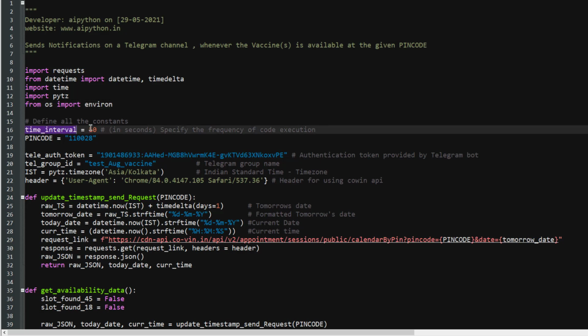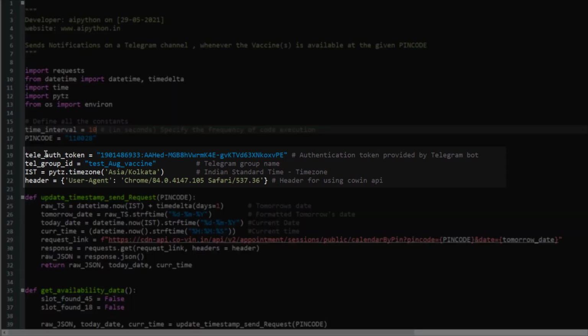These are two constants that you can declare before the program starts. The time interval says after how many seconds the program should repeat itself. And the second one is the pin code, which you can define based on your area. Whichever pin code you want this program to run for, you can select that pin code. The pin code should be from India, since at the moment the CoWIN portal only supports pin codes in India.